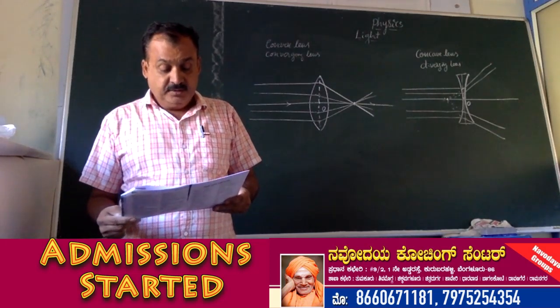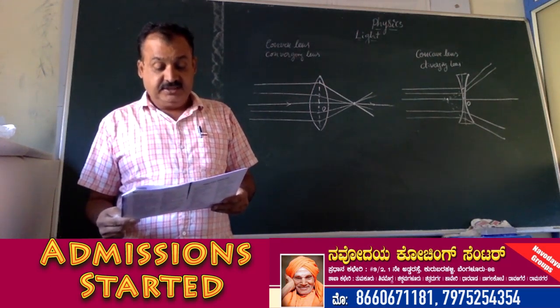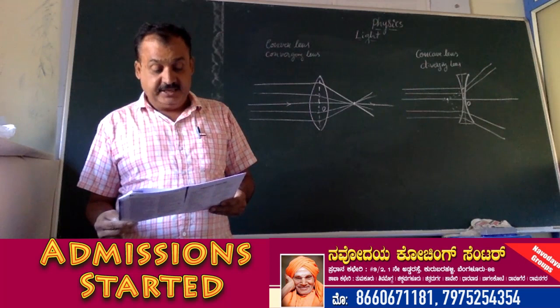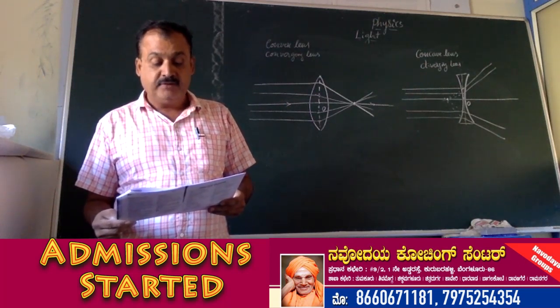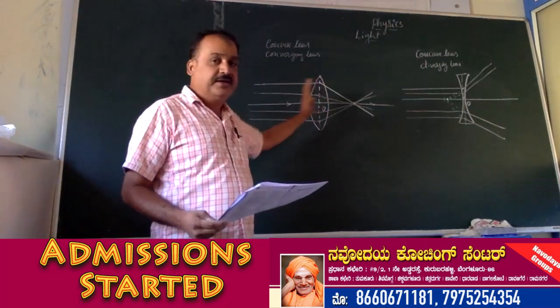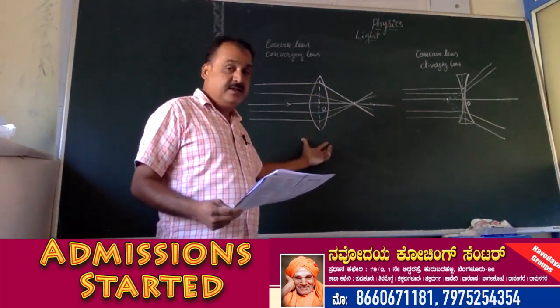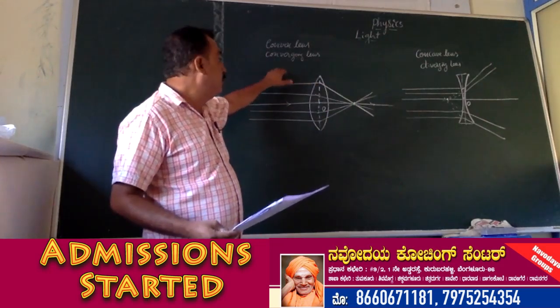A convex lens is thicker in the middle than at the edge. A beam of parallel rays of light falls on a convex lens from the left side. On the right side, they meet at a particular point. Hence this lens is called converging lens.